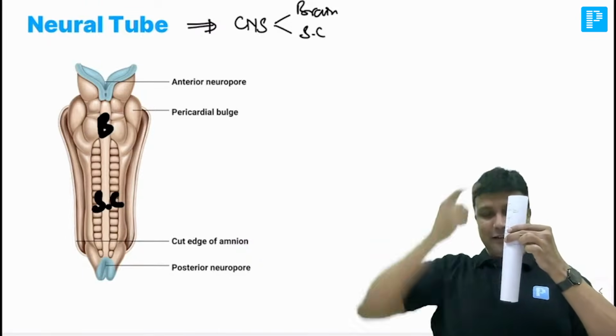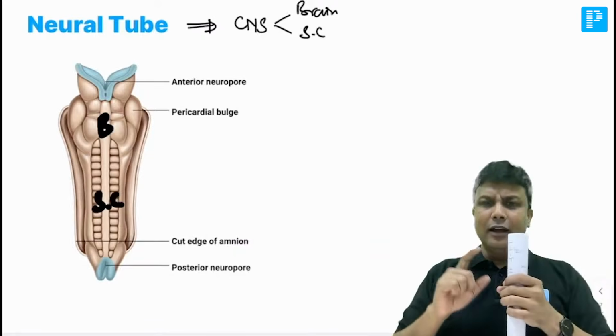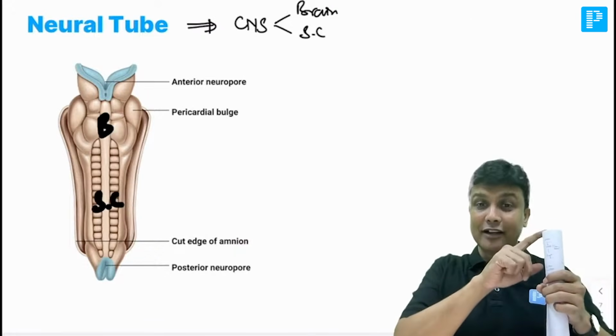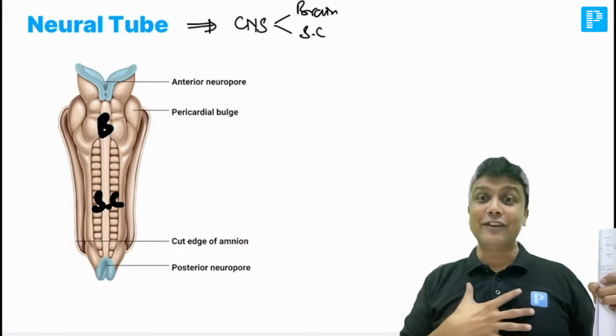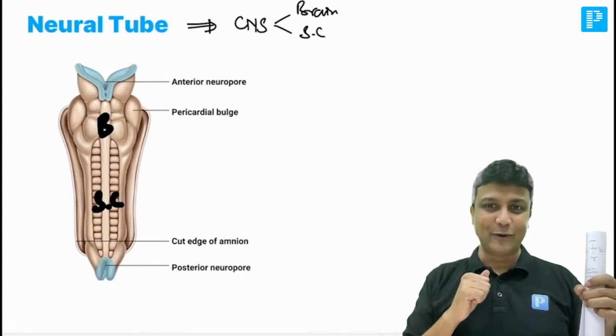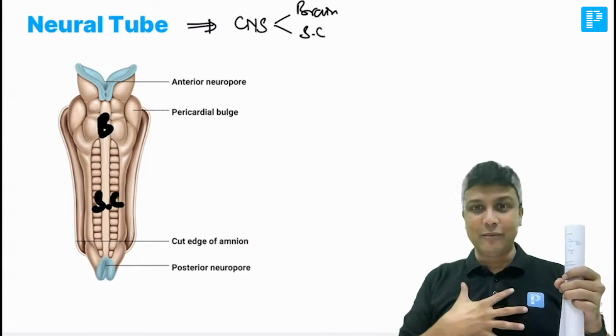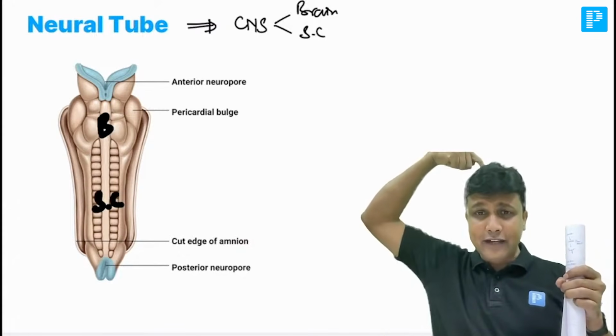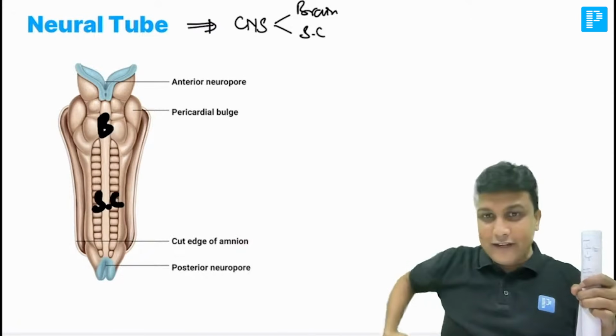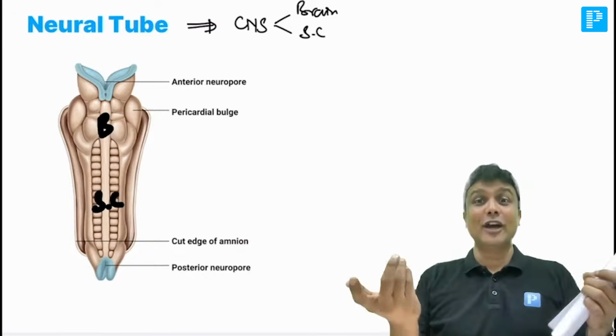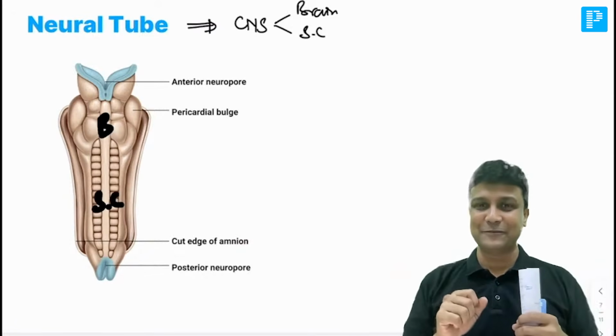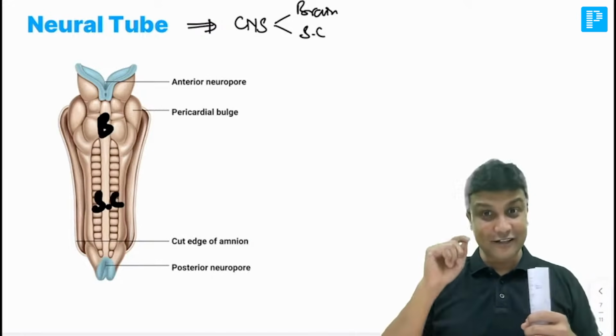Now here there is an opening, here there is an opening during development. Now compare this embryology with gross anatomy, with your body and my body right now. Do we have any opening in the brain here? No. Do we have any opening in the spinal cord here? No. So what should happen? It should be closed. Yes, it gets closed.